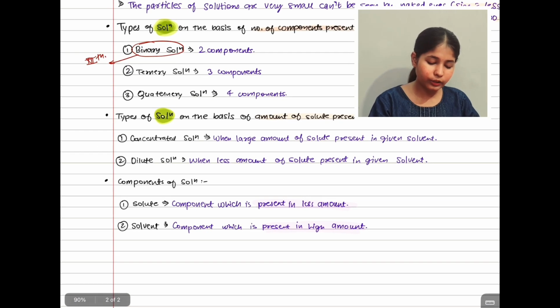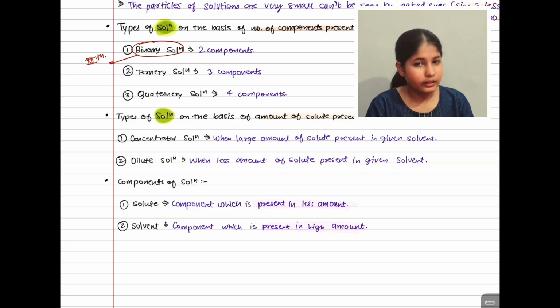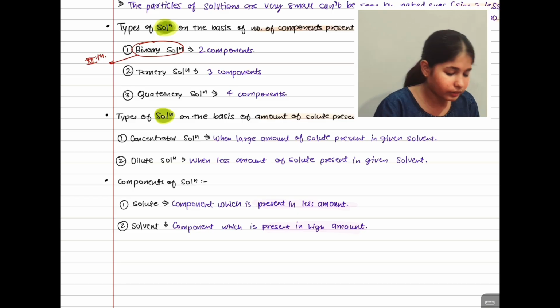Now, how can you know which component is present in a low amount? It can be done in three ways.